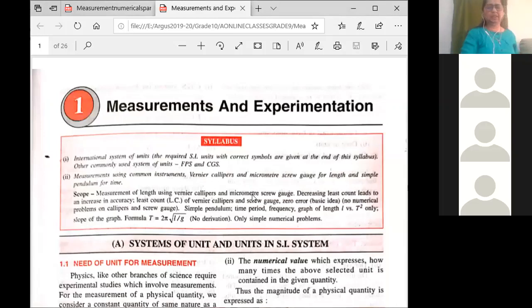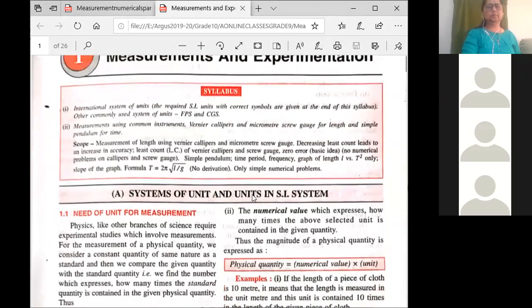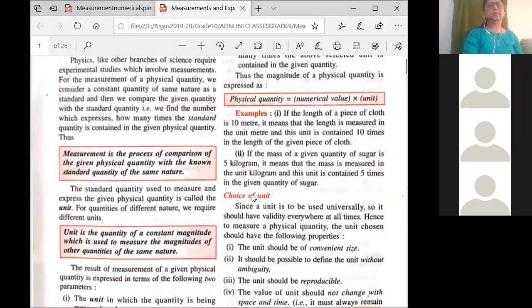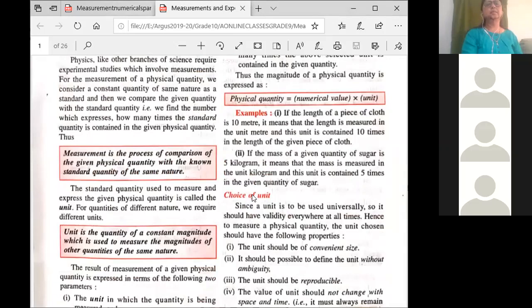Now the definitions are important. So these are the definitions. What is measurement? Okay. It is a process. You have to just learn the definitions. What is measurement? A process of comparison of a given physical quantity with a known standard quantity of some nature. Okay. So you're comparing.